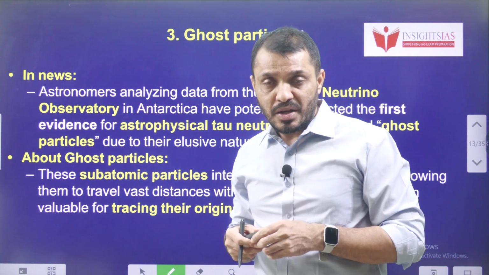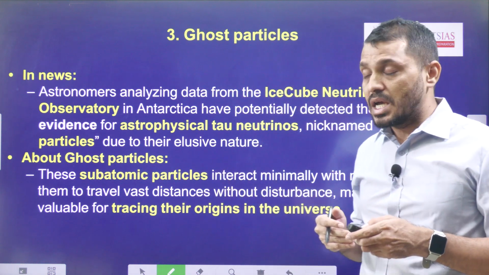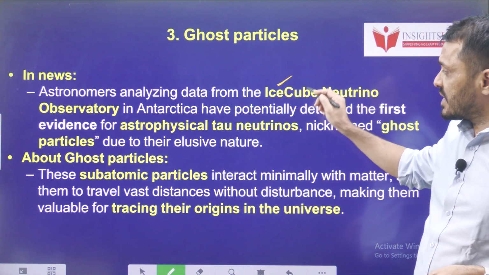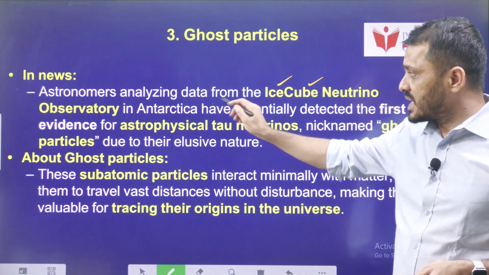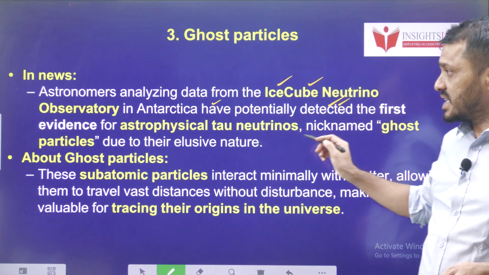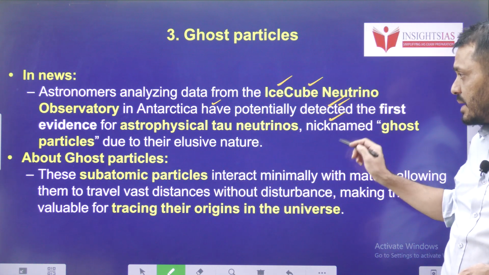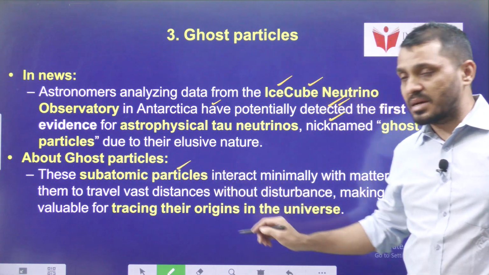The location and the purpose of these neutrinos, these ghost particles, we will try to understand. Astronomers recently analyzed the data from the IceCube Neutrino Observatory, which was set up in Antarctica. It has potentially detected the first evidence of neutrinos, nicknamed ghost particles.